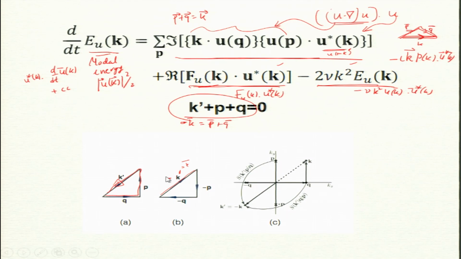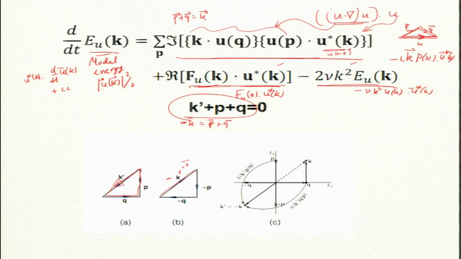Now this is a recap of the energy equation. Now let us focus on a single triad. Let us go back to this equation. I want to focus on a triad, this triad and its negative counterpart.